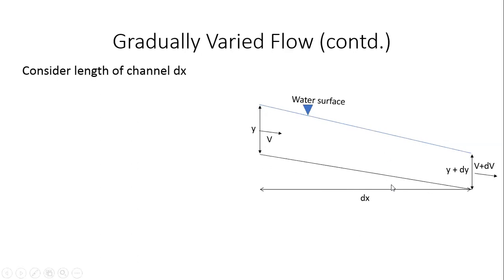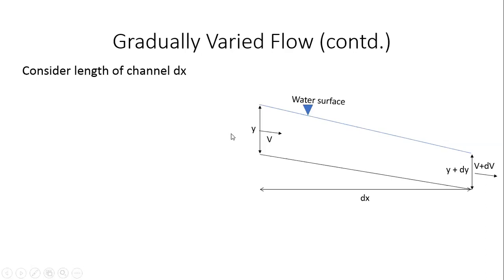The water surface is not parallel to the bed slope. So the water surface elevation, if I move a distance dx, has changed from y to y plus dy, right? So the water surface profile has changed to y plus dy, and the velocity at that cross section has also changed to v plus dv, right?